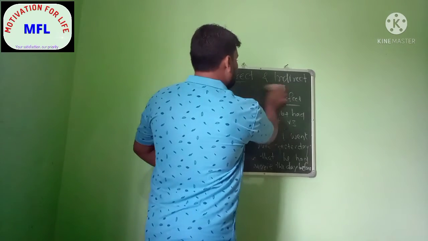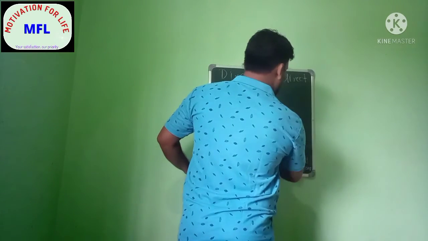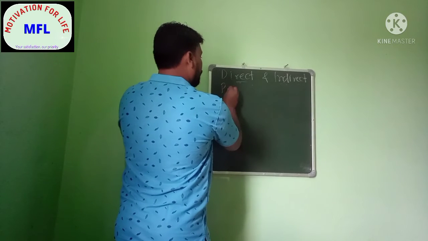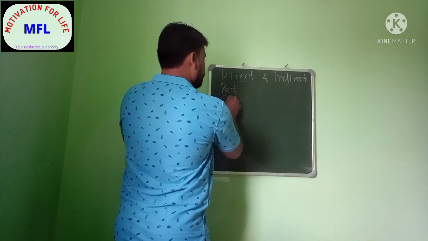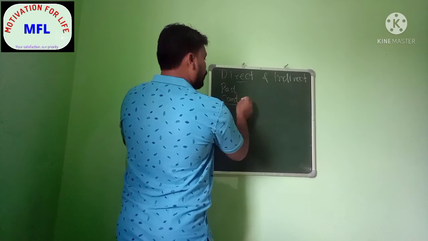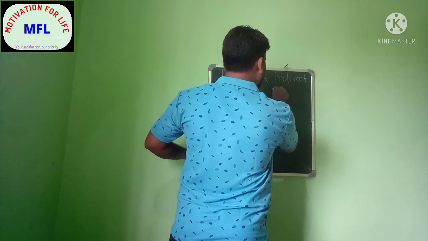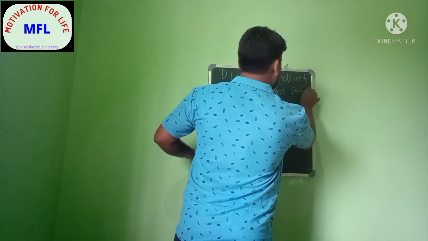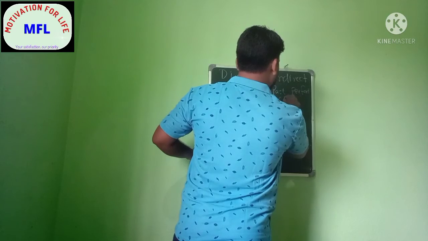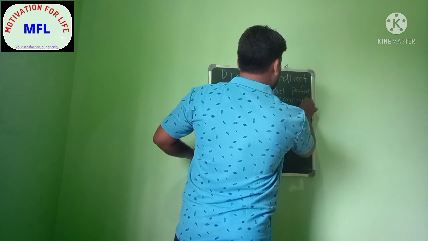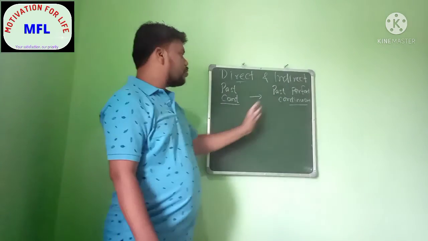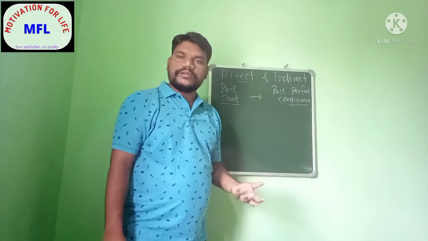Now another, that is the fifth rule, as we can say, that is your past continuous. Your past continuous will become past perfect continuous.